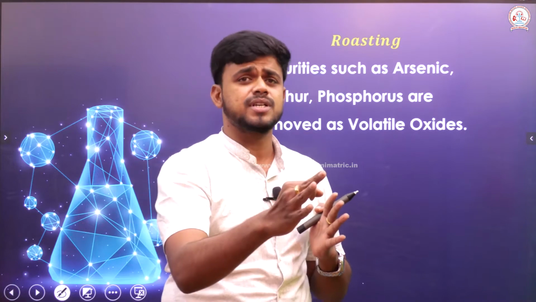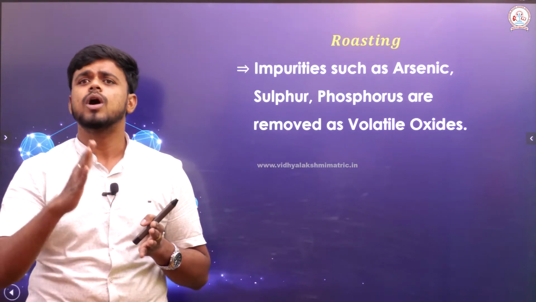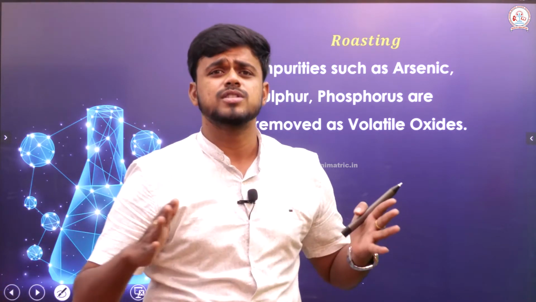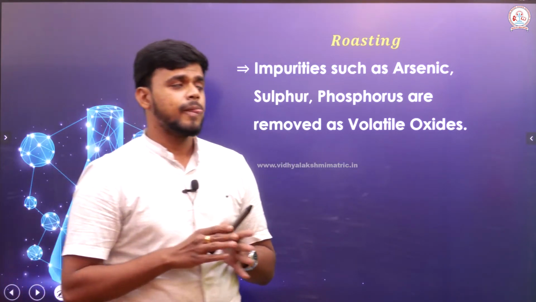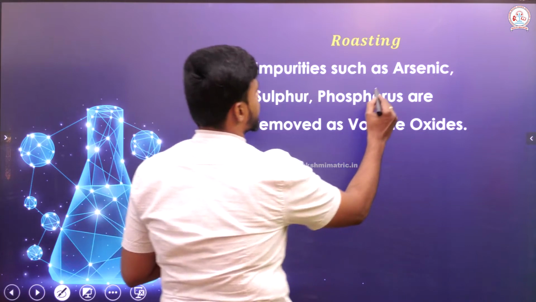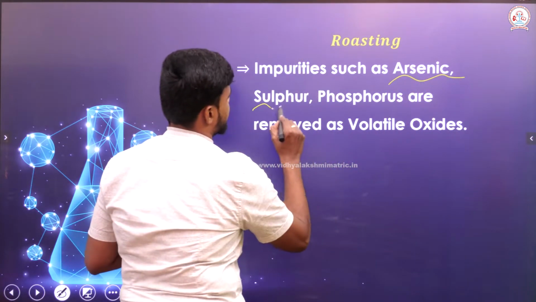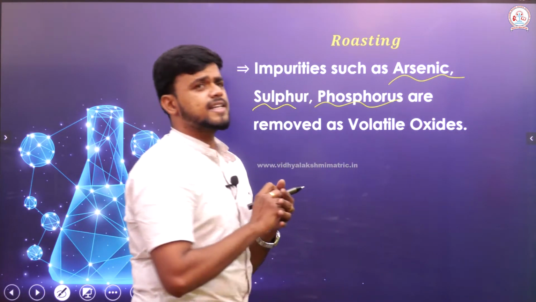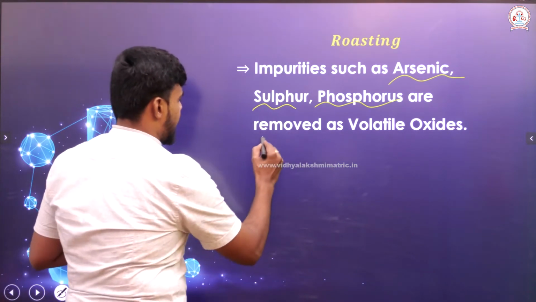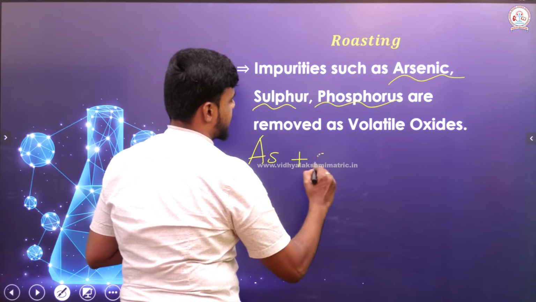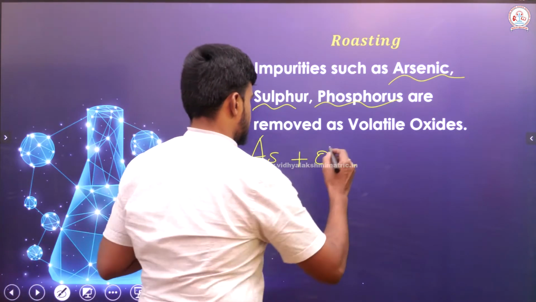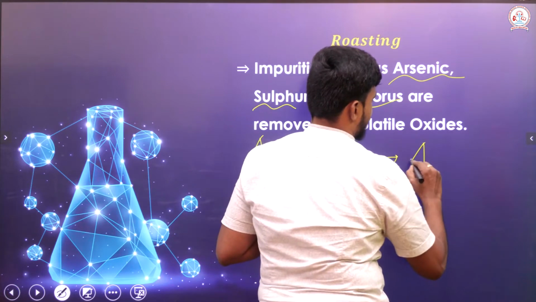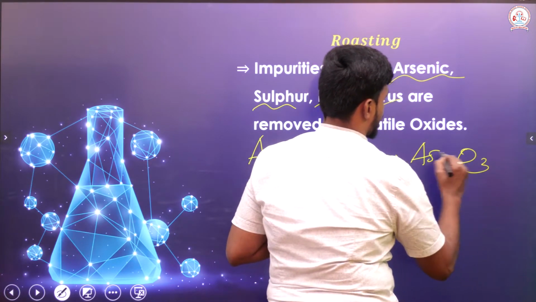Impurities, if present, also go off as volatile oxides. Suppose my impurity is arsenic or sulfur or phosphorus, it will just go as an oxide very well. If it is arsenic, As, it will react with oxygen. Since I am heating it with an excess of oxygen, you will get As2O3, which goes out so easily.